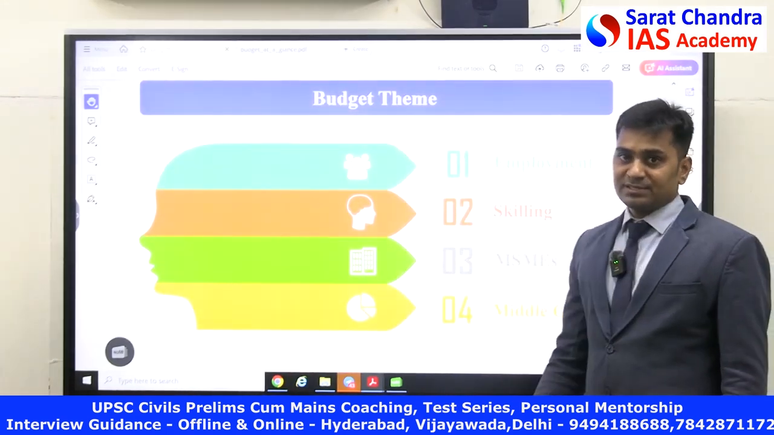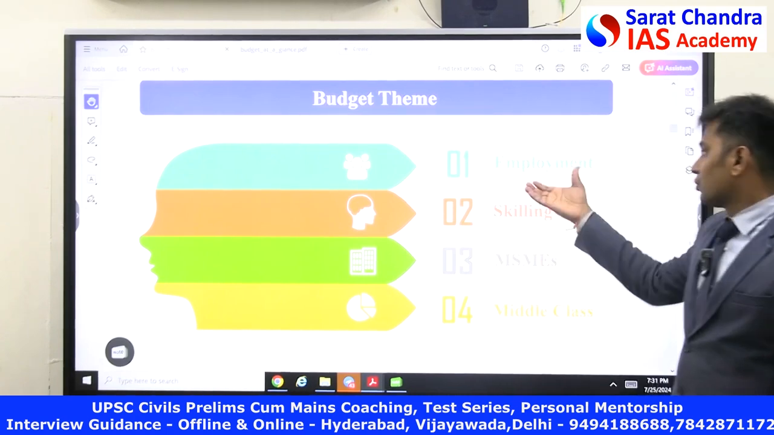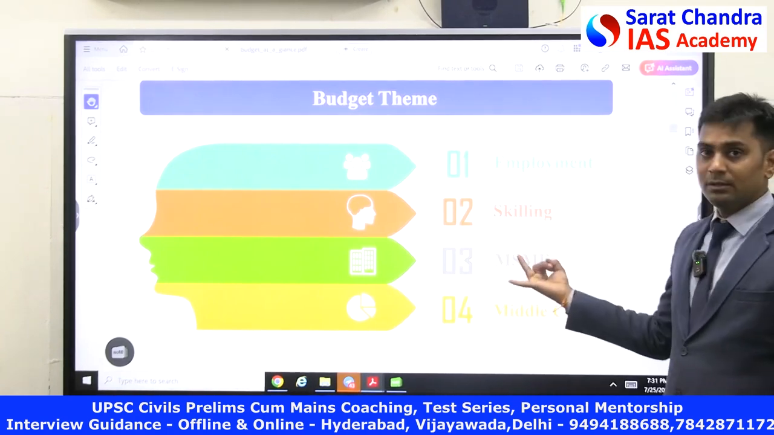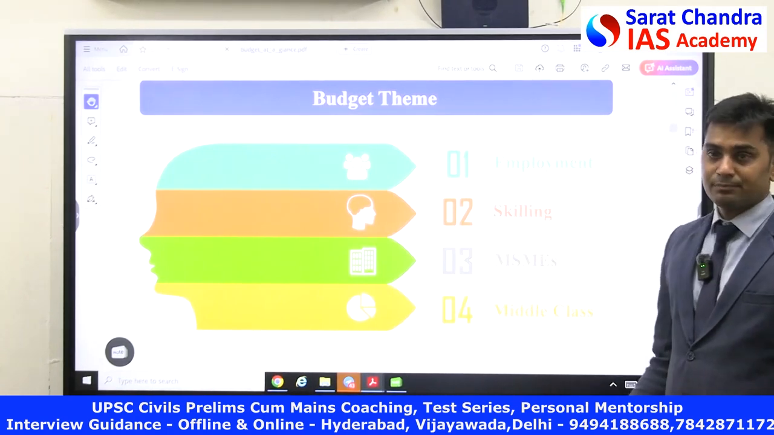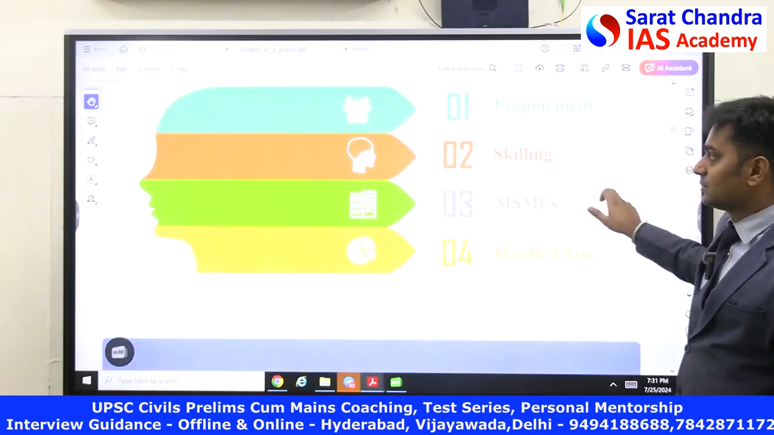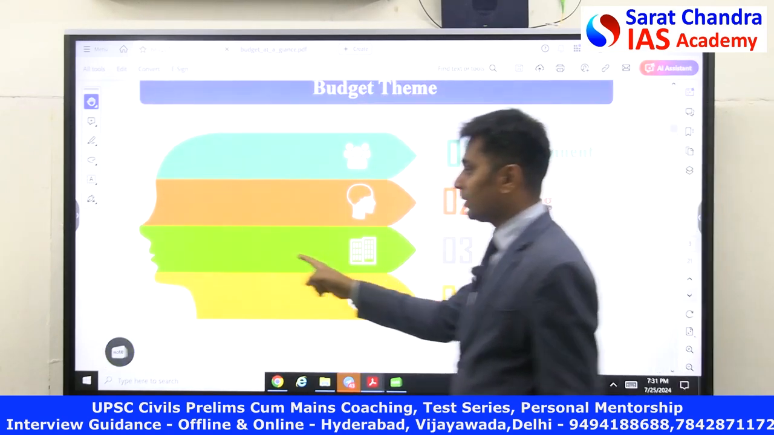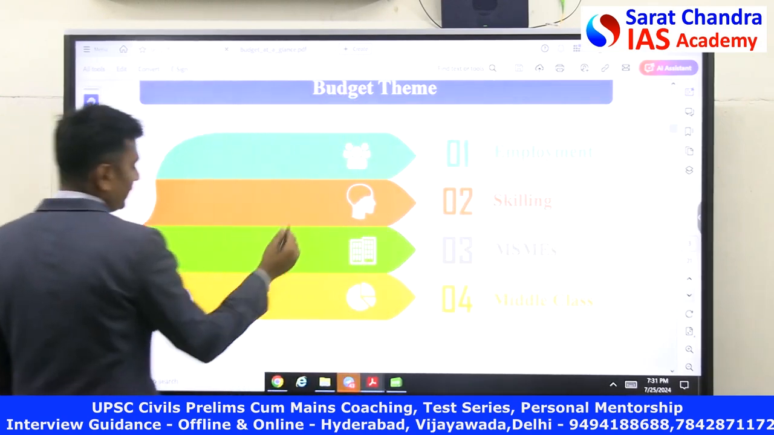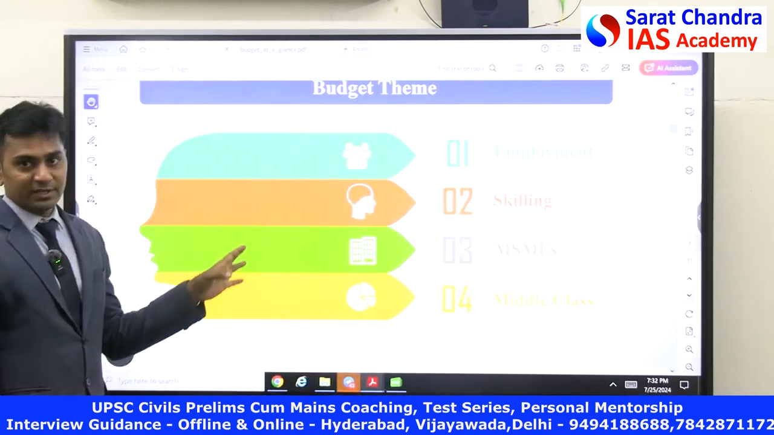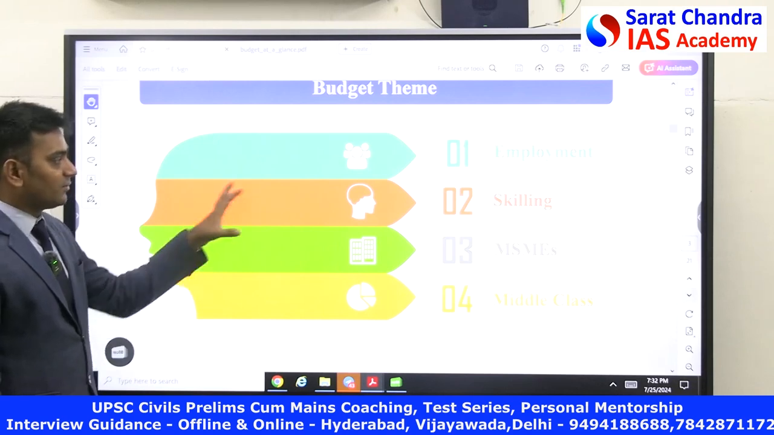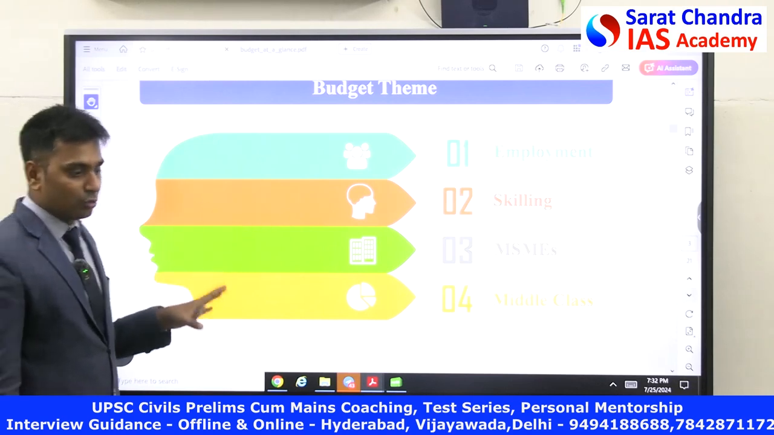Budget themes. As I said, employment is the theme, where it is focusing on employment, skilling, MSMEs and the middle class. This is the theme. So look at this. They wanted to develop the entire human development. Look at the photograph that they have presented. This is developing human capacity or human capital.